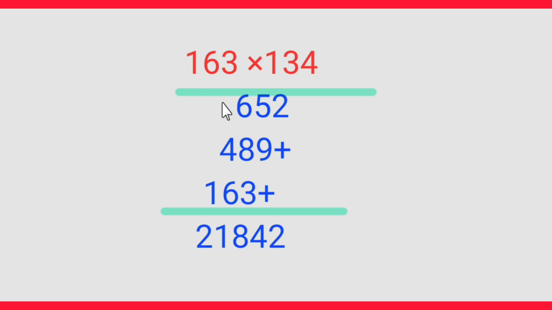Now the third question, 163 multiply by 134. Let us multiply. 4 3s are 12, 2, 1 carry. 4 6s are 24 plus 1, 25, 5, 2 carry. 4 1s are 4 plus 2, 6.